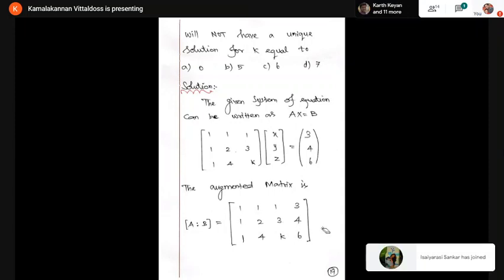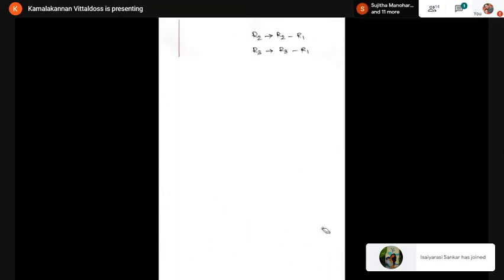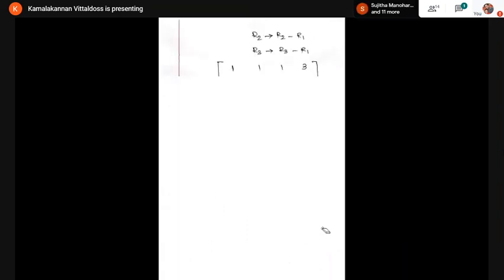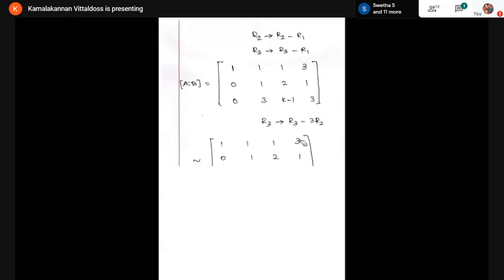Now I'm going to use the row operations to make it an echelon form. Further, I'm using R2 gives R2 minus R1, R3 gives R3 minus R1. So this is my matrix now. I'm getting zeros here. Next step, I'm going to make this 3 as 0. Further, I'm going to use the row operation R3 gives R3 minus 3 times R2. Once I use the operation, I'm getting the echelon form here.